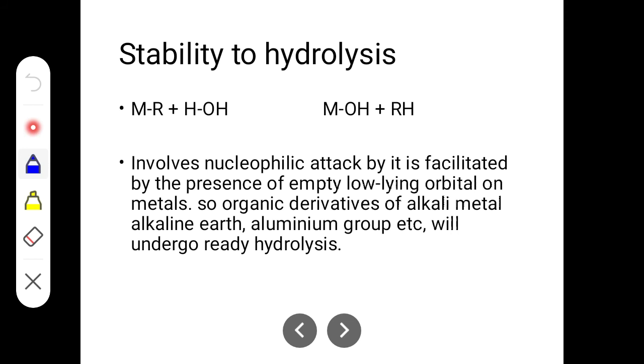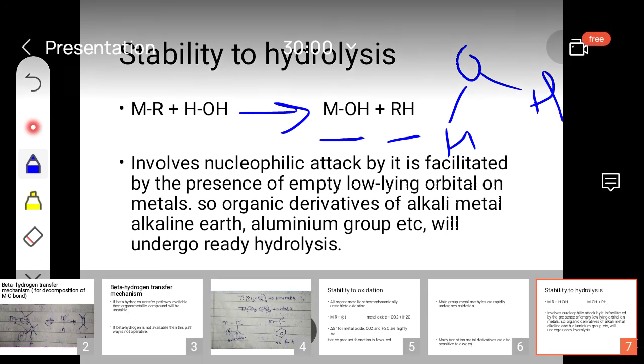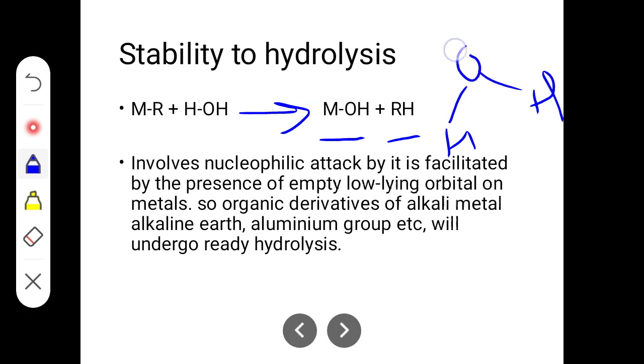Here you can see the reaction between the organometallic compound, M-R, and HOH, which is water. The reaction with water gives the hydroxide, along with RH. Here, the water structure is this one. We know that there is a lone pair on the oxygen, so the lone pair on the oxygen attacks the metal.